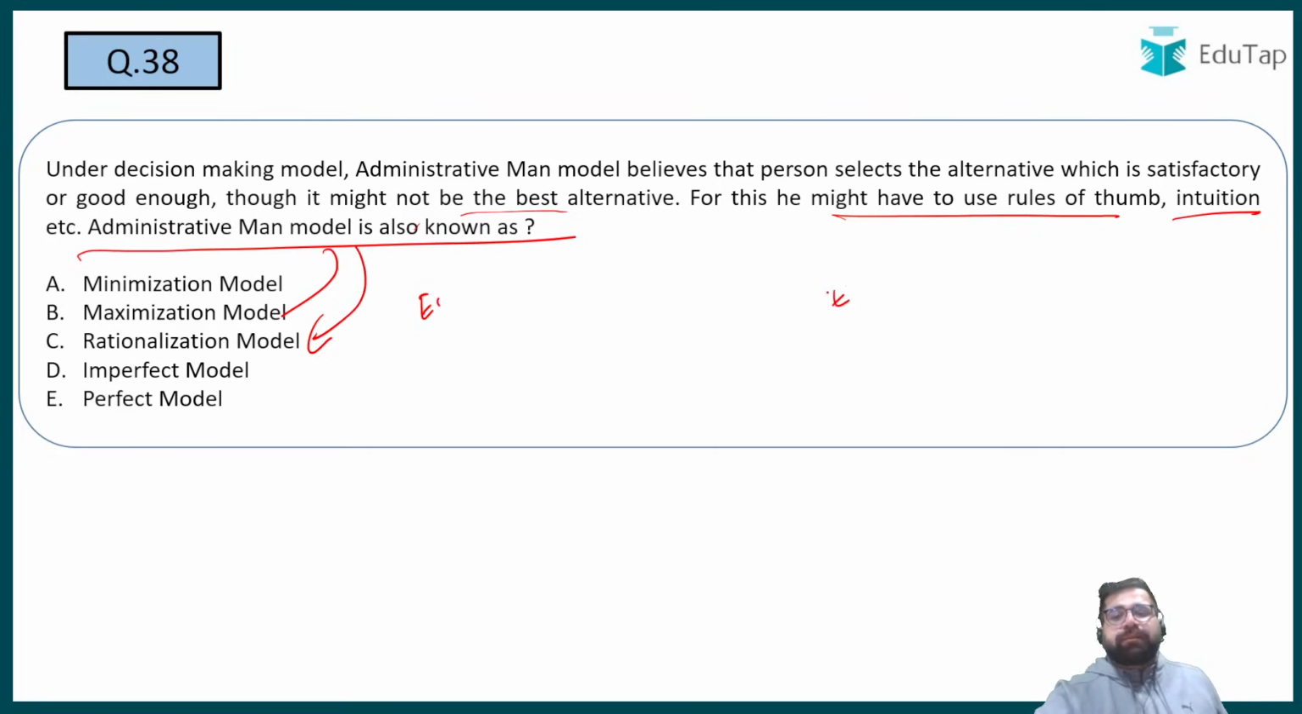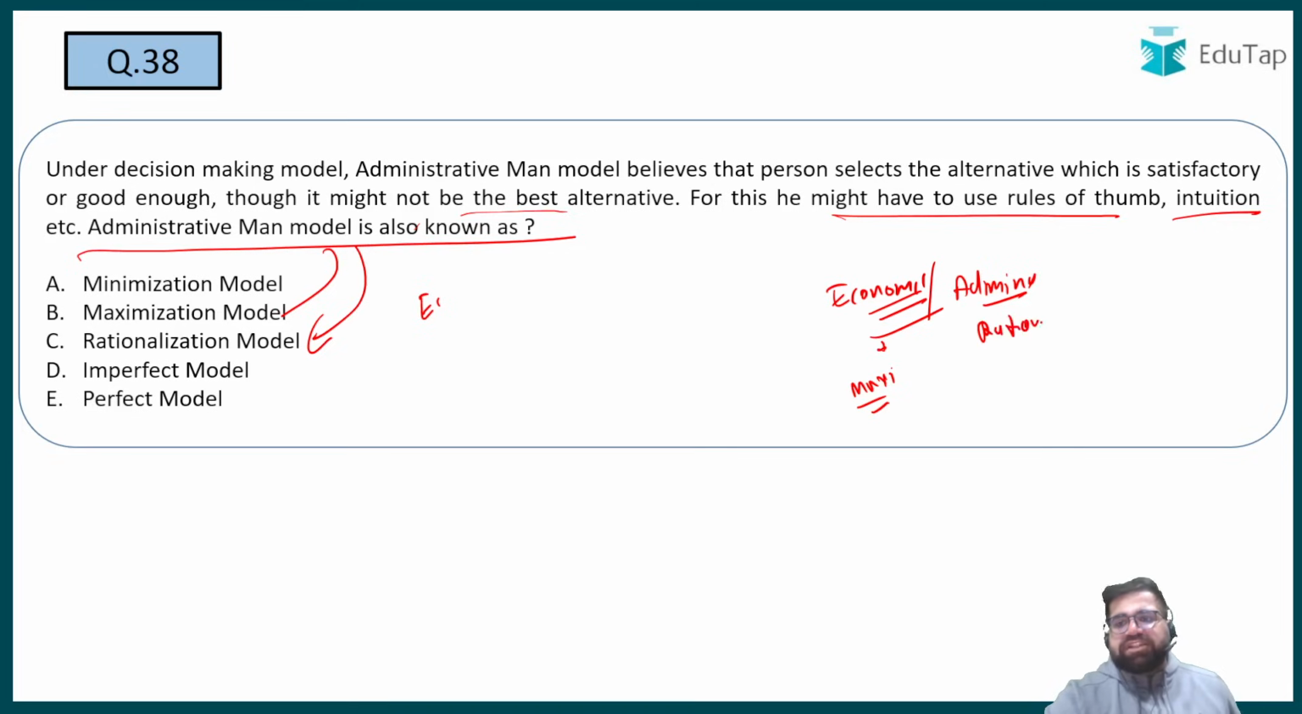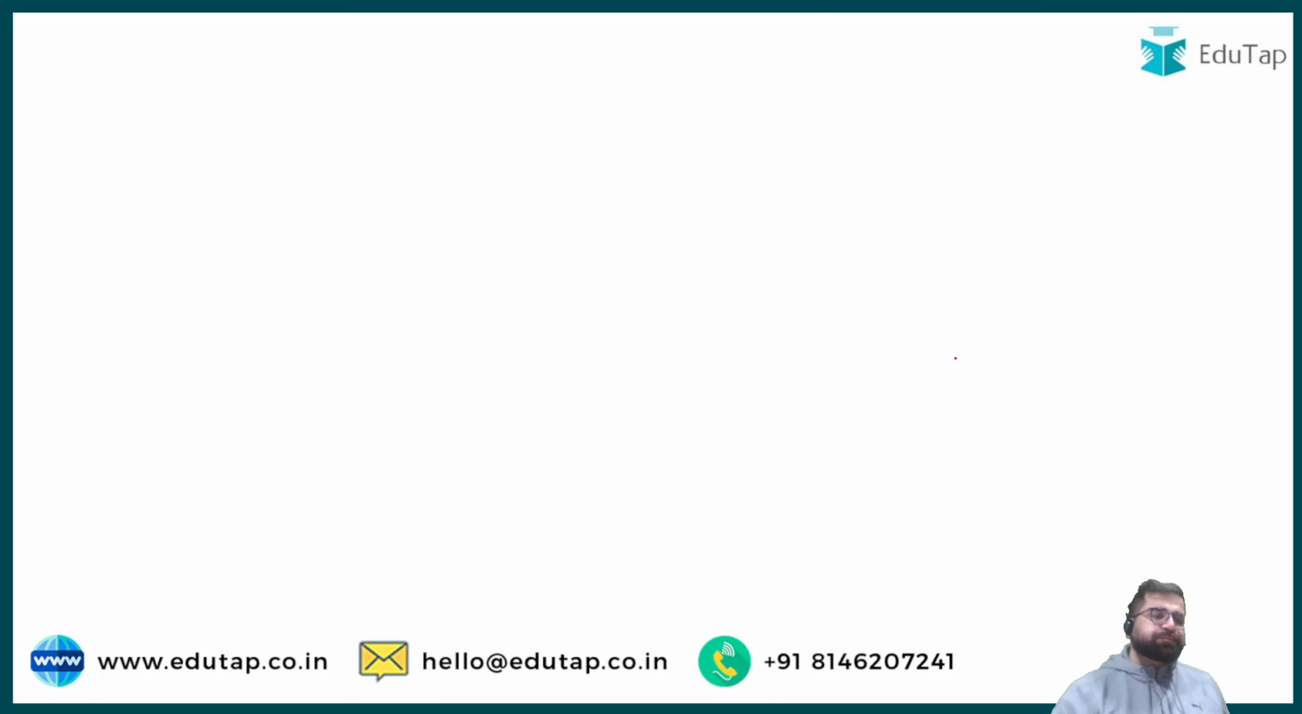Under economic man model, you try to make the best decision. You try to select the best no matter what resources you have. So economic man model is also known as maximization. But you have administrative man model, which you also call as rationalization model. These are known as those model in which you will make the most optimum decision based on the resources which you have. So my correct answer will be option number C.